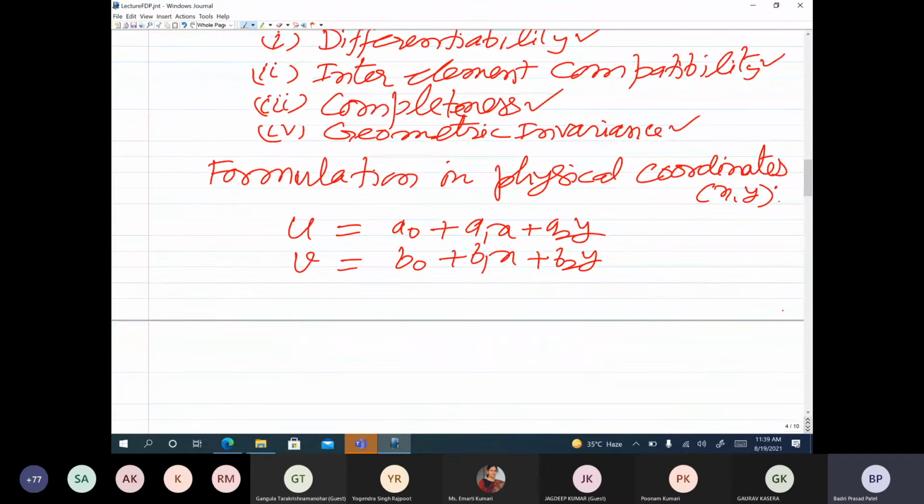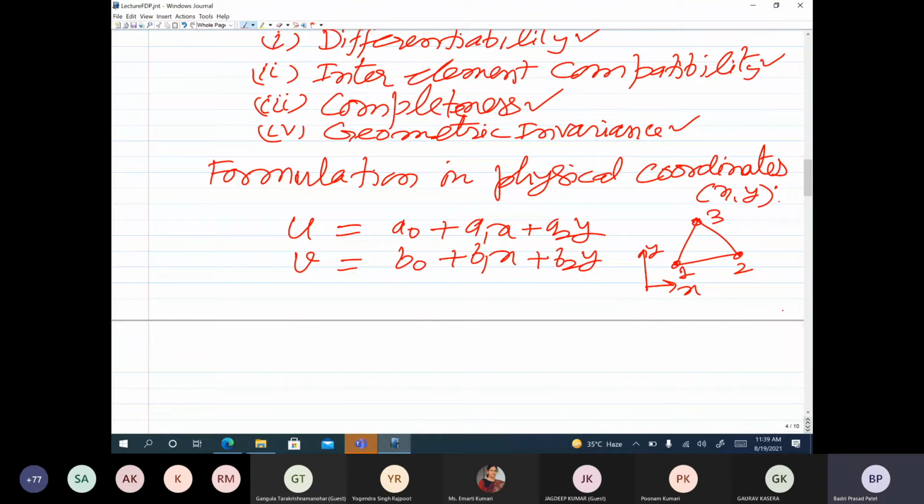Now how do we satisfy the inter-element compatibility? The primary variables should be continuous across the element boundaries, and here the primary variables are u and v. In 2D problems, the simplest element you can think of is a triangular element with 3 nodes. So 3 corner nodes, 1, 2 and 3.